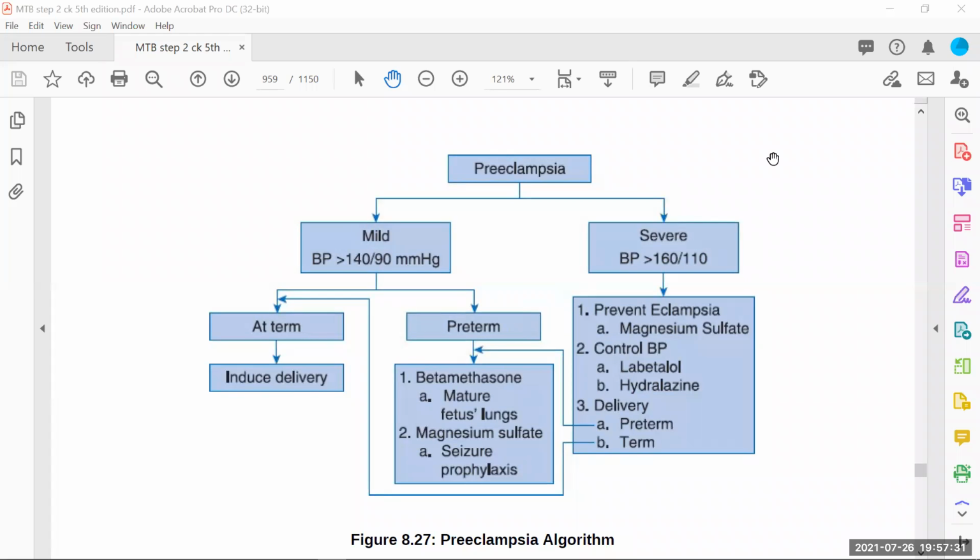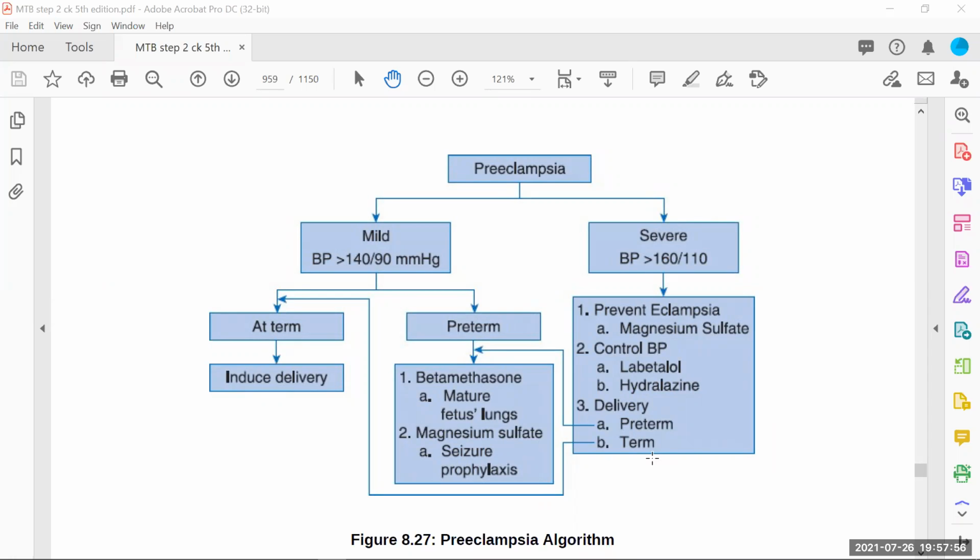But what if the symptoms are severe, more than 110 diastolic BP? So you have to give magnesium sulfate, whether it's a term or a preterm. Don't wait, just start. You have to give this magnesium sulfate prophylaxis. You have to control the BP. For BP control, of course, we'll go for labetalol and hydralazine. These are only IV medications. You have to admit your patient in the high dependency unit, and we will always deliver a baby.